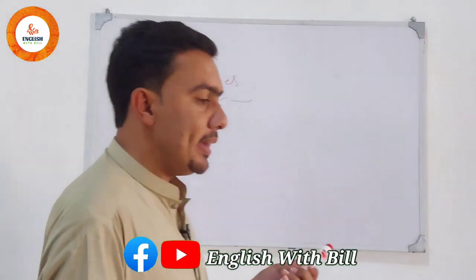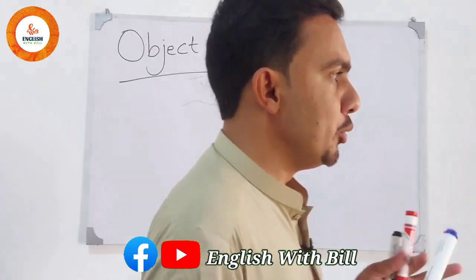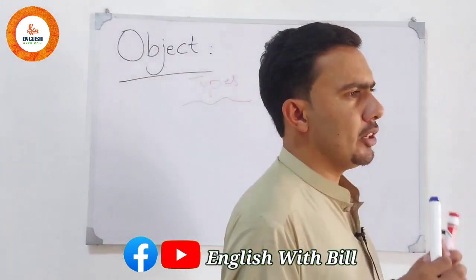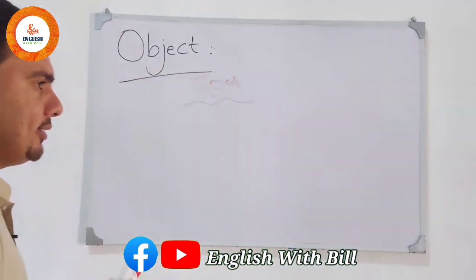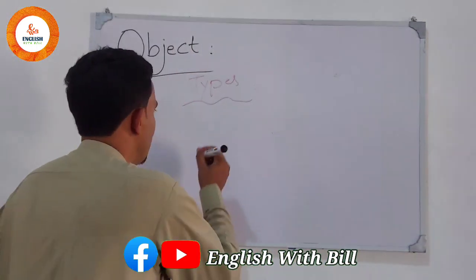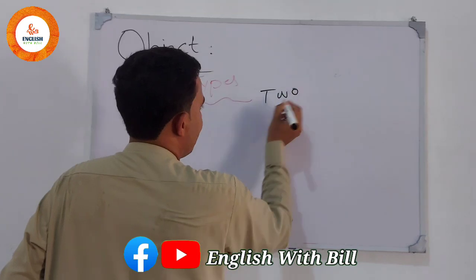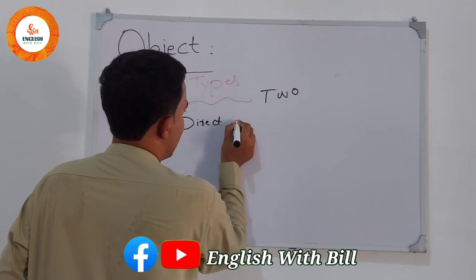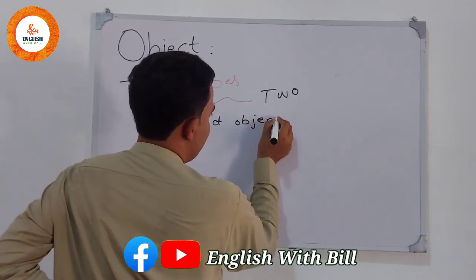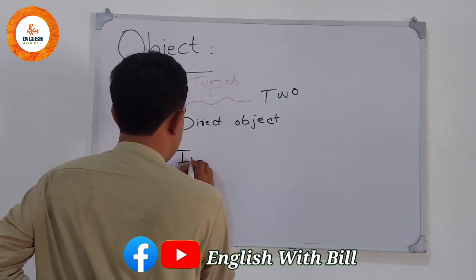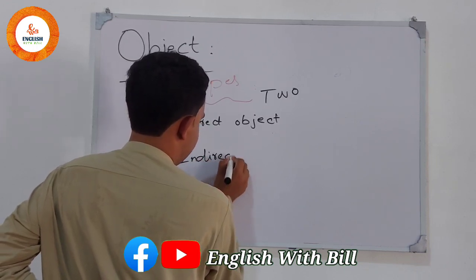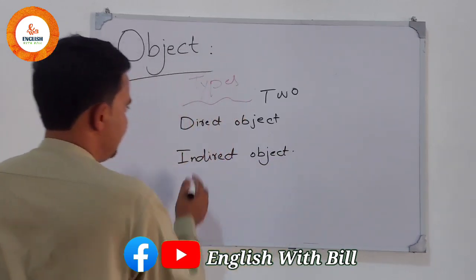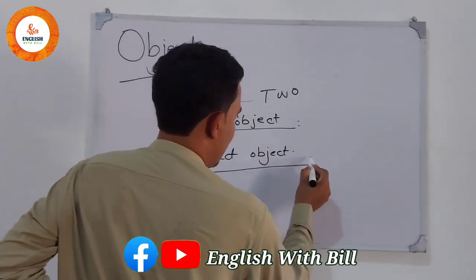We have many types of objects, like prepositional object, direct object, indirect object, but the main basic divisions are two, which are direct object and indirect object. One is direct, the other one is indirect.